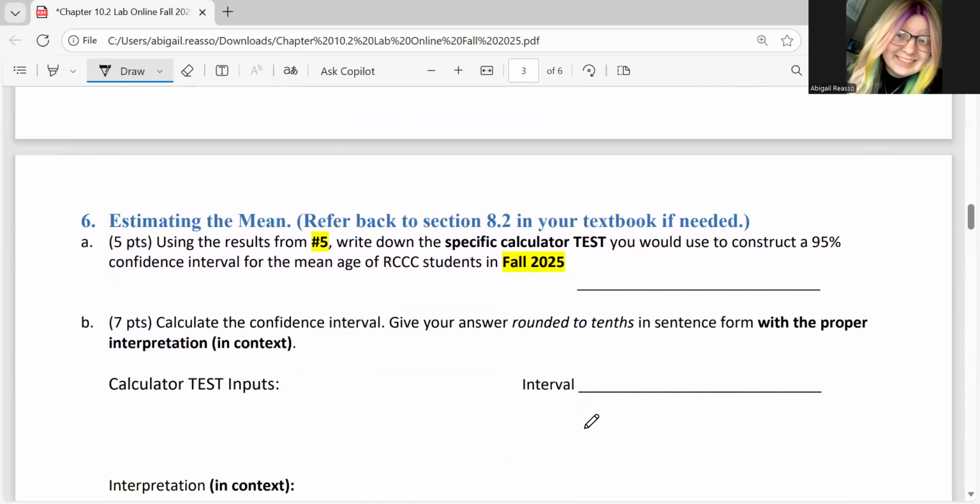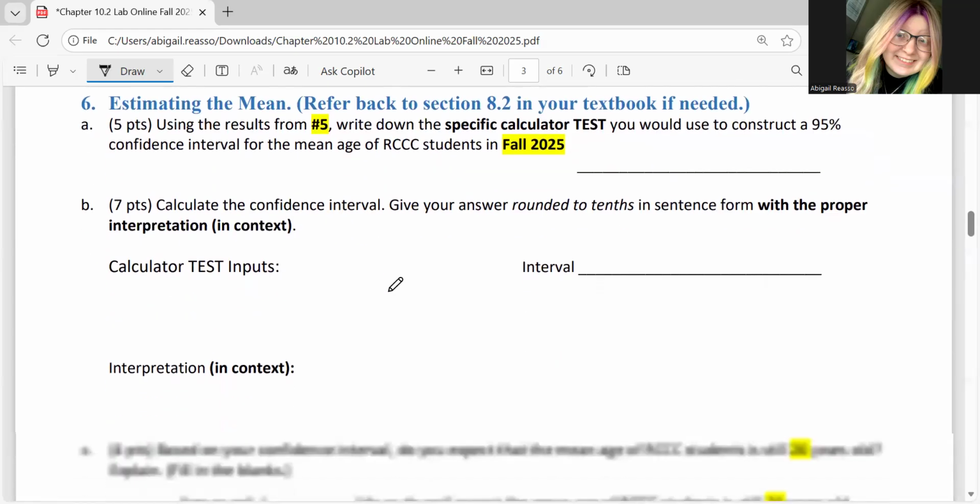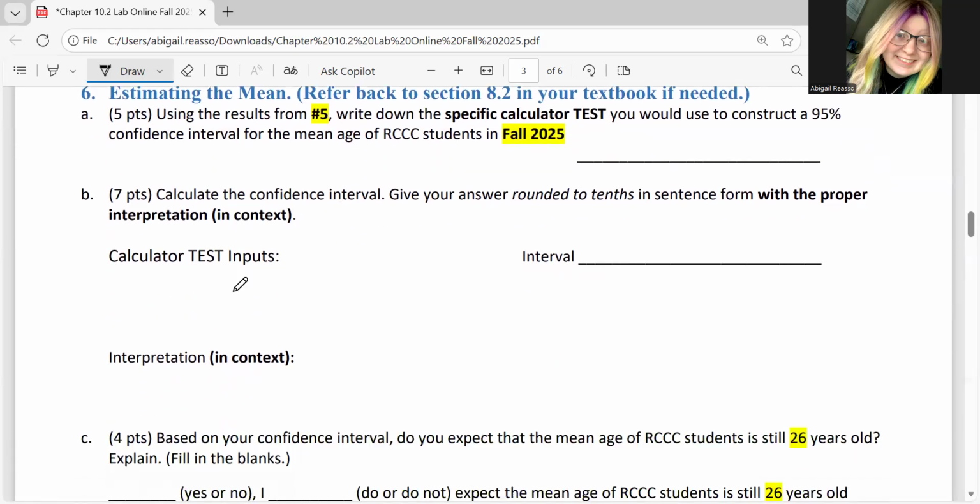Then on number 6, again, we want to make sure we're using our calculator, one of those tests. Which test would we use to construct a confidence interval? And then using that test we selected, we're going to actually complete that. So we'll put our inputs, calculate our interval, and write our interpretation.